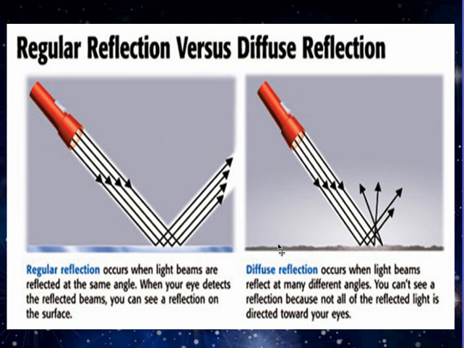However, if the surface is rough or bumpy, light reflects at many different angles in all different directions. This is called diffuse reflection. This is the reason why you don't see a reflection on a wall, because not all of the reflected light is bouncing into your eyes. These pictures are very good representations of what this is talking about, and I definitely encourage you to draw these with a simple explanation of no reflection, this one gets a reflection.